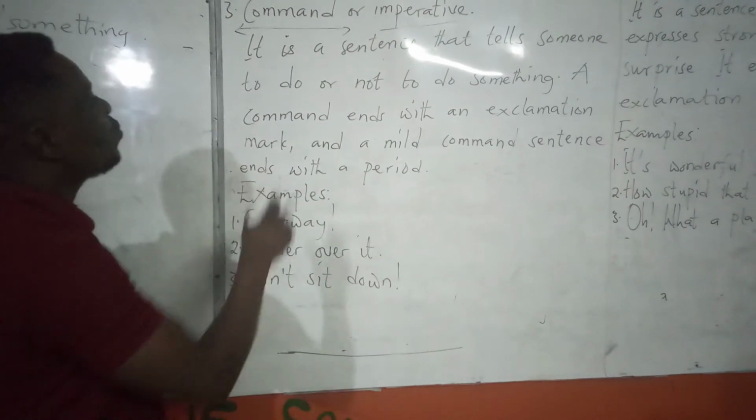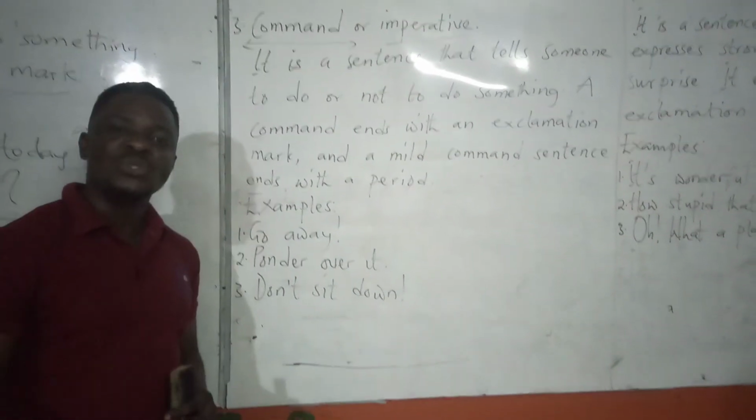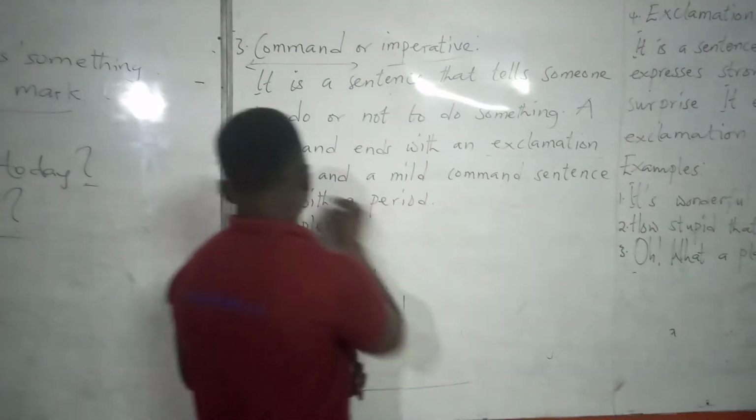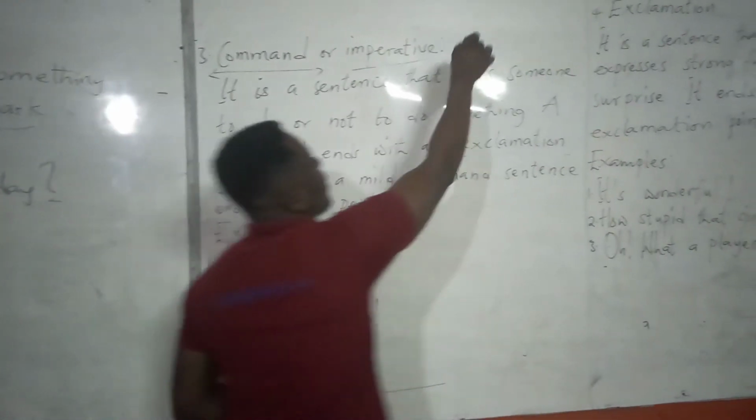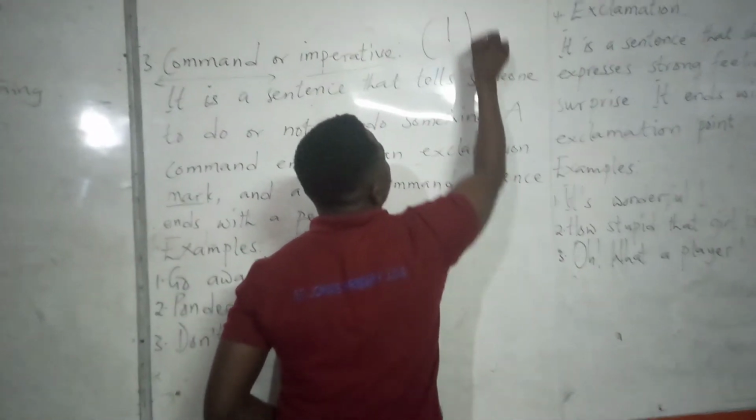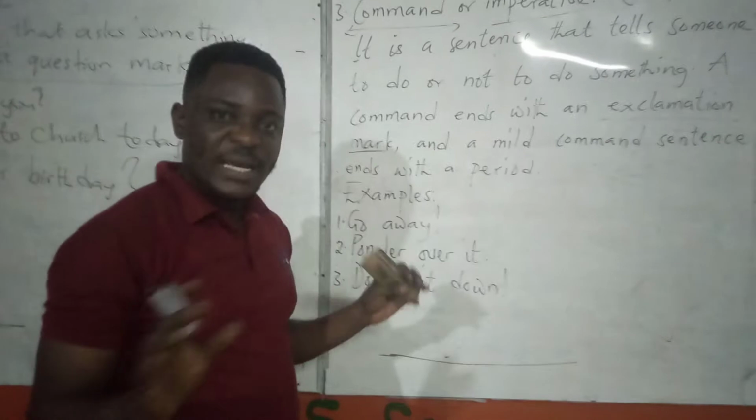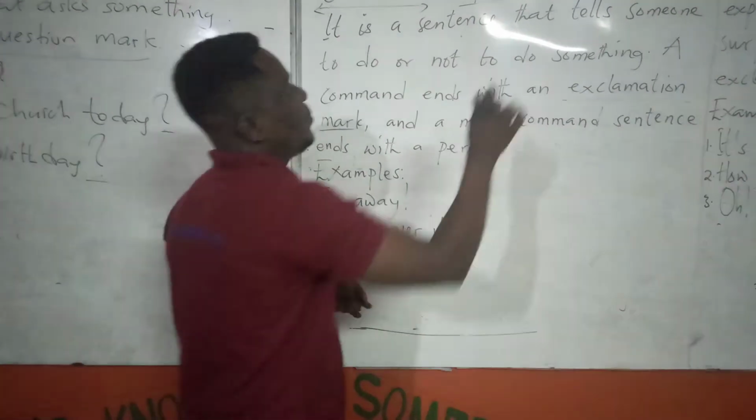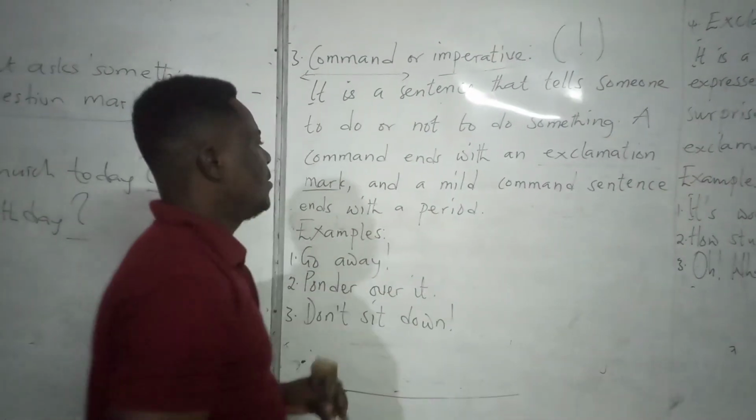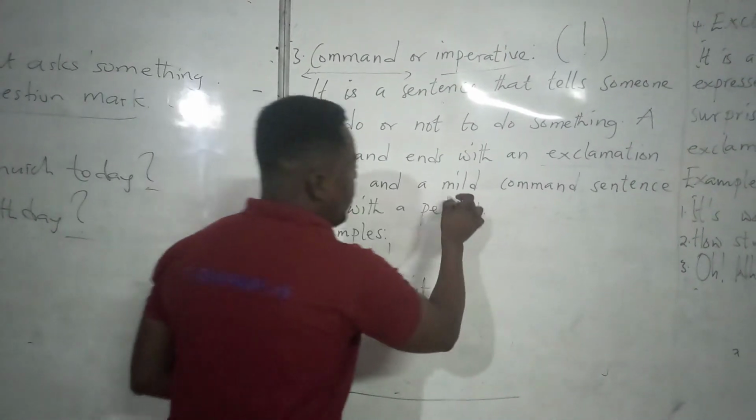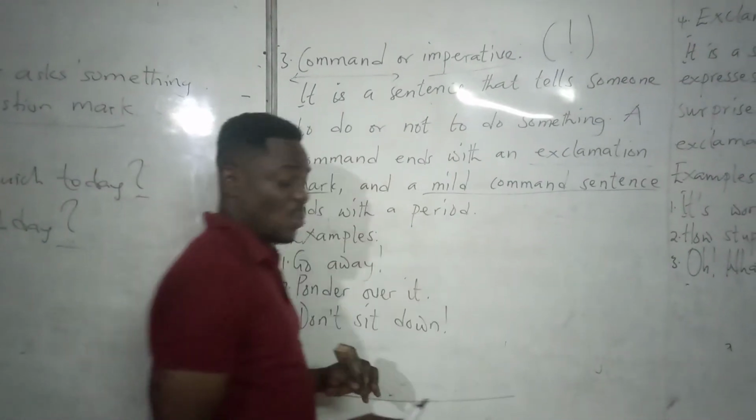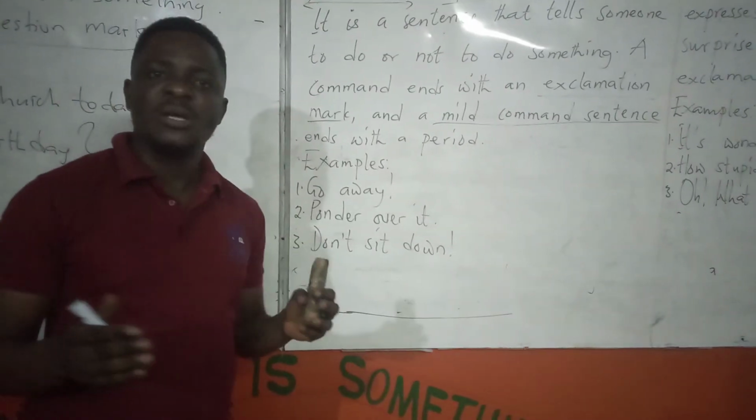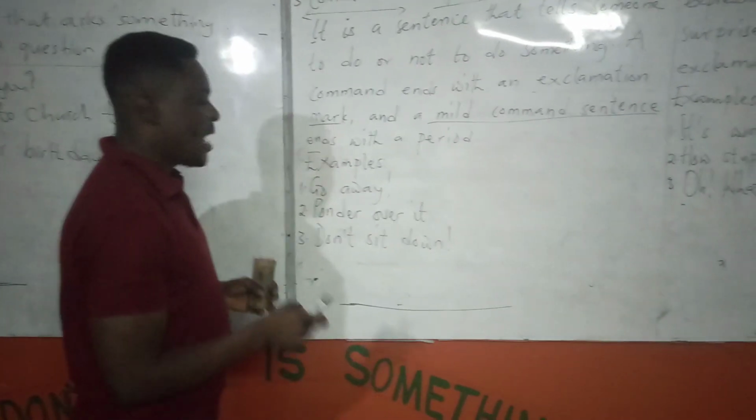They also end with not a full stop, not a question mark, but what? Exclamation mark. In most cases, they end with an exclamation mark. But when a command sentence is not that strong, I mean a mild one, you can end it with a period, that is a full stop. I have an example on the board.